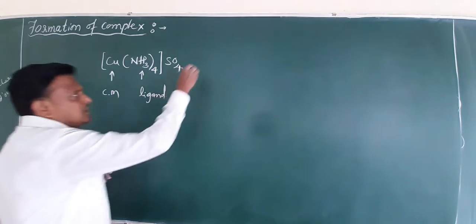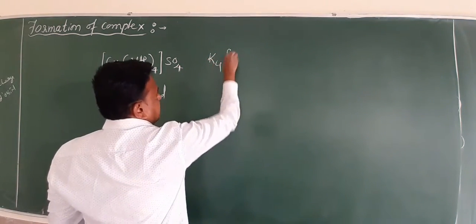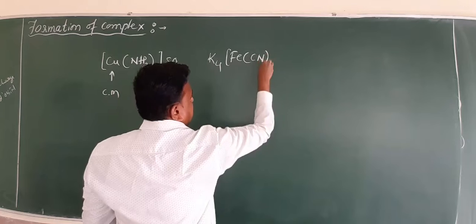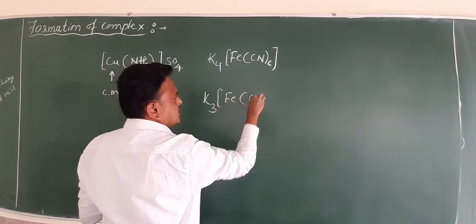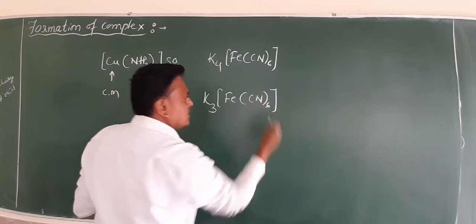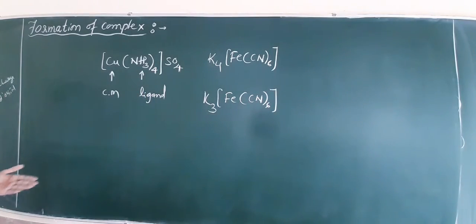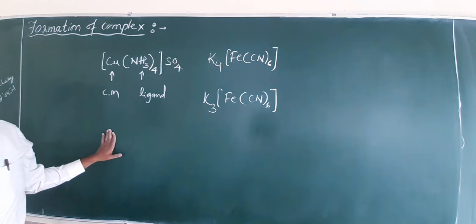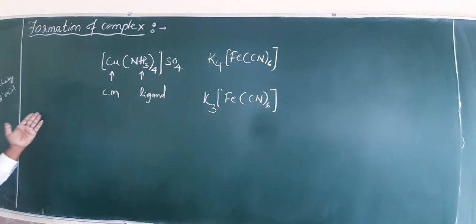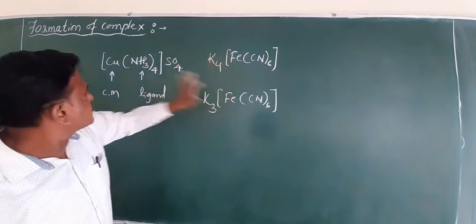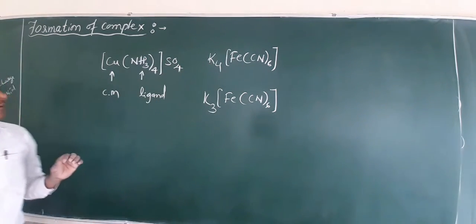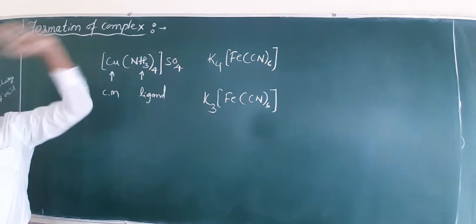There are so many complexes. Yes, K4[Fe(CN)6] or K3[Fe(CN)6], cuprammonium sulfate, potassium ferrocyanide and ferricyanide. So many coordination complexes are there. Cisplatin is also a coordination complex. So transition metals easily form complexes.